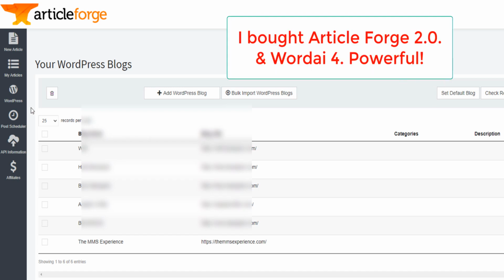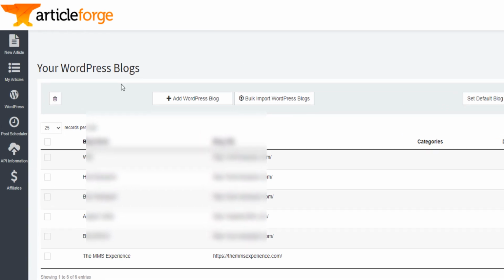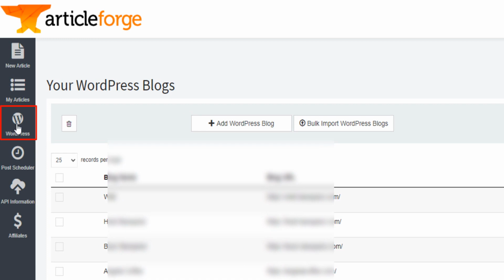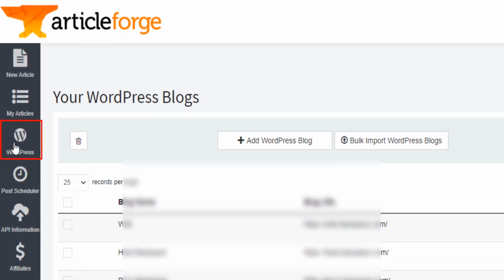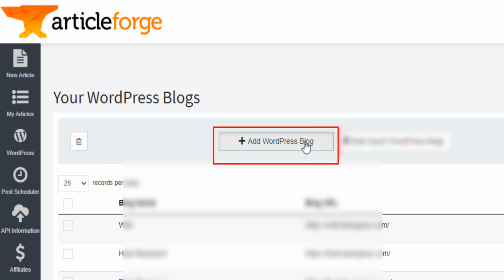Now how do you import your blog? How do you import your website in such a way that you can automate your blog writing? You first need to go on this dashboard. You will come on WordPress right here. After you come on WordPress, you click here on add WordPress blog.